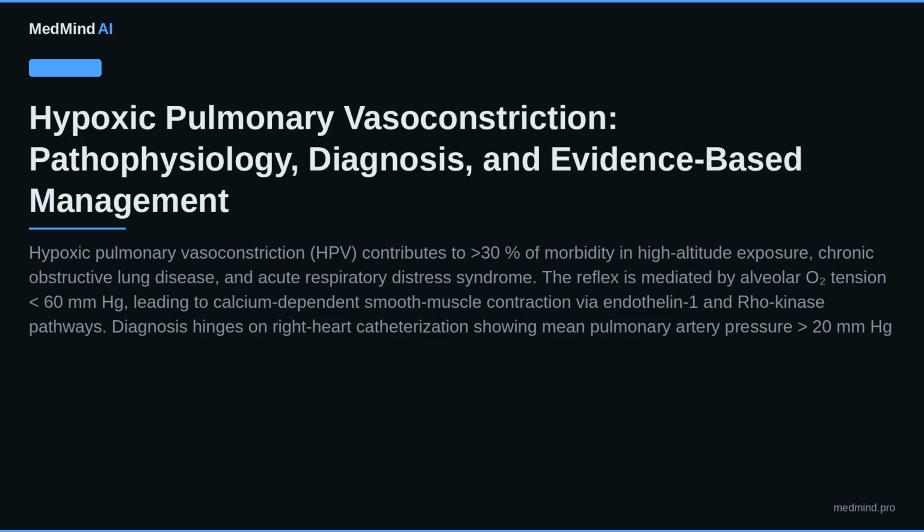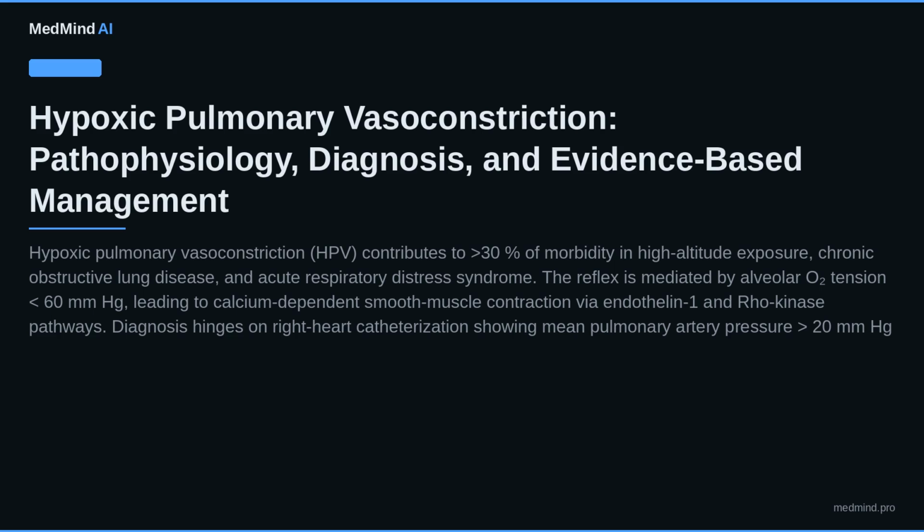Hypoxic Pulmonary Vasoconstriction, Pathophysiology, Diagnosis, and Evidence-Based Management. Hypoxic pulmonary vasoconstriction, HPV, contributes to greater than 30% of morbidity in high-altitude exposure, chronic obstructive lung disease, and acute respiratory distress syndrome. The reflex is mediated by alveolar O2 tension less than 60 mm of mercury, leading to calcium-dependent smooth muscle contraction via endothelin 1 and Rho kinase pathways.